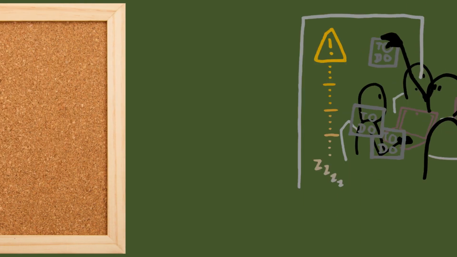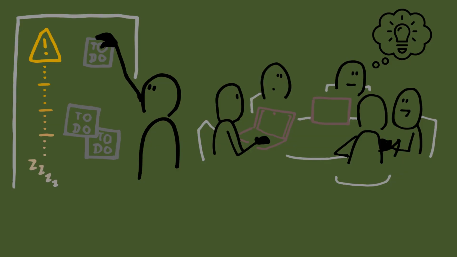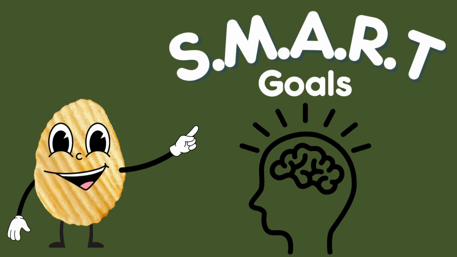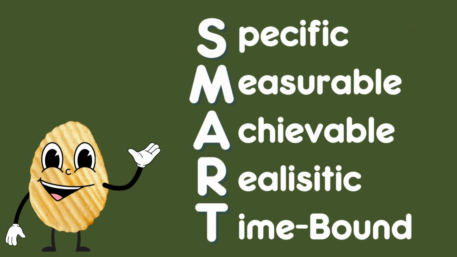To turn big ideas into real results, we need goals that are specific and measurable. That's where SMART goals come in. SMART goals help communities stay focused, track progress, and stay accountable. They also help funders and decision-makers see that a CHIP is more than words. It's a real plan with real steps.